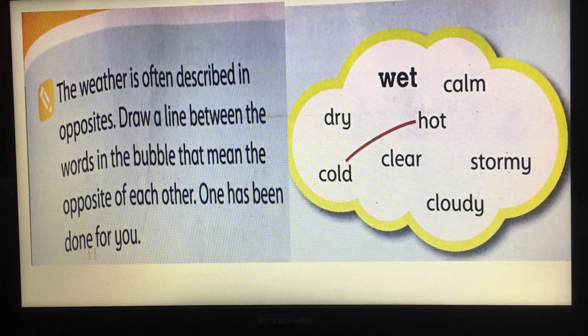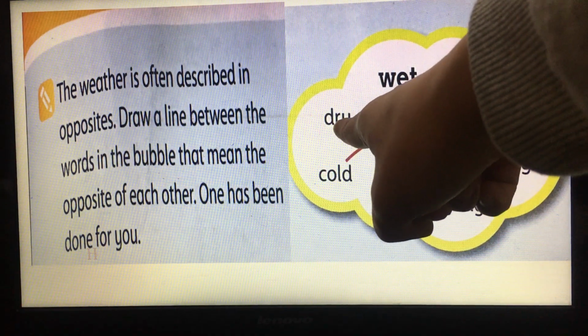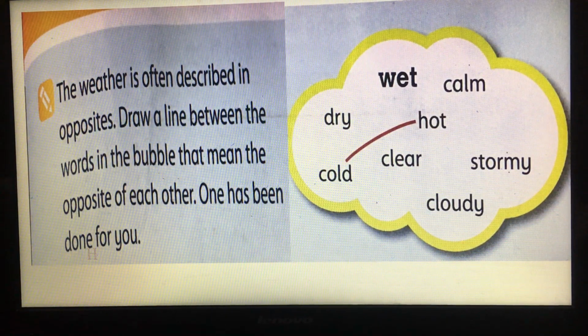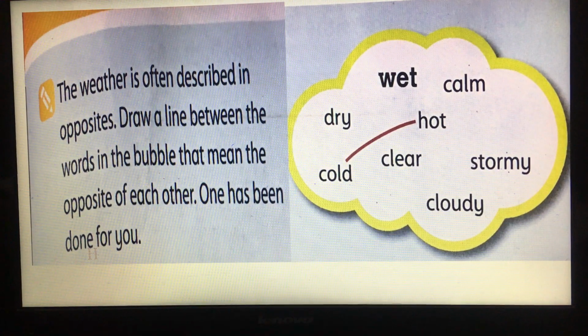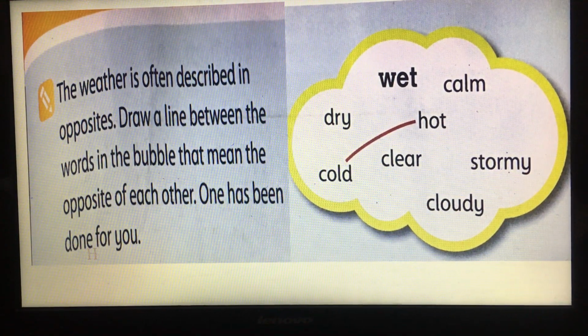Okay, let's describe the second word, wet. As we say, wet means presence of droplets of water in the air. So if we don't have droplets of water in the air, the weather here is dry. So wet and dry are opposite. Okay, let's go to calm.